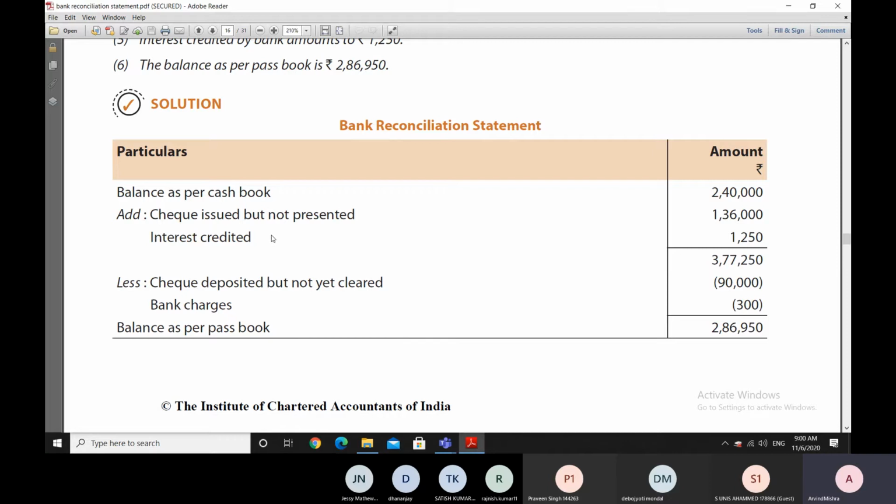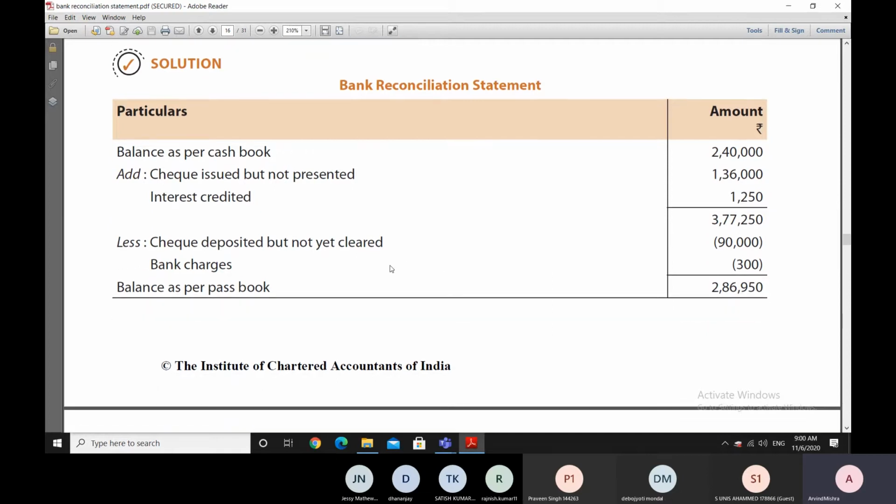After that, there is an interest which is credited by the bank, but it is not entered in the cash book. Since this interest has gone to increase the balance of the passbook, and we are on the cash book balance, the cash book balance due to this interest is lesser. Therefore, we'll be adding this interest here so that we can move towards the passbook balance. So we get to the figure of 3,77,250.